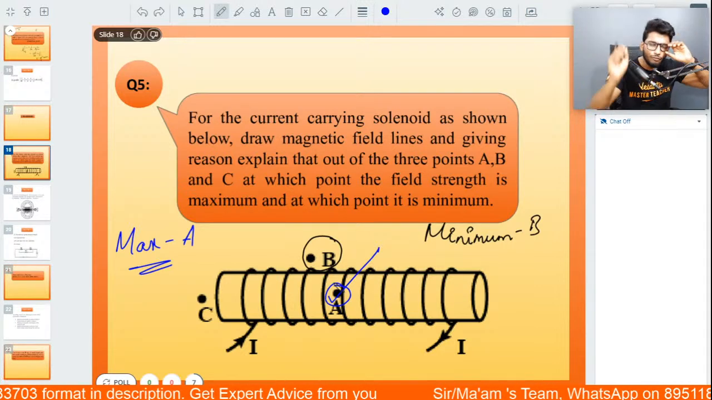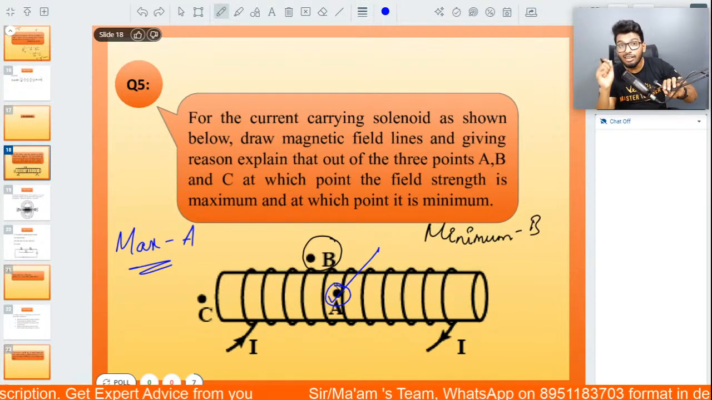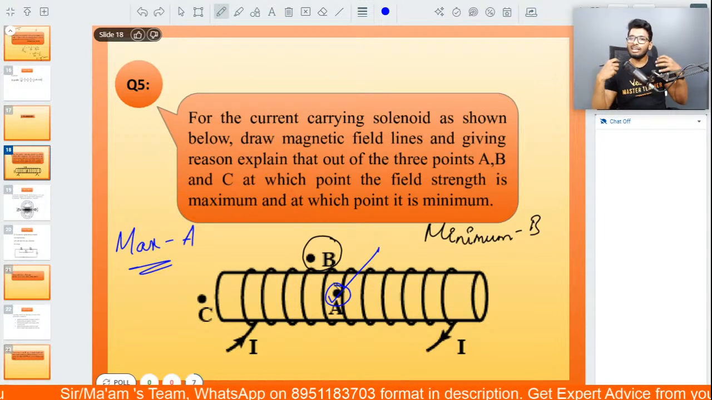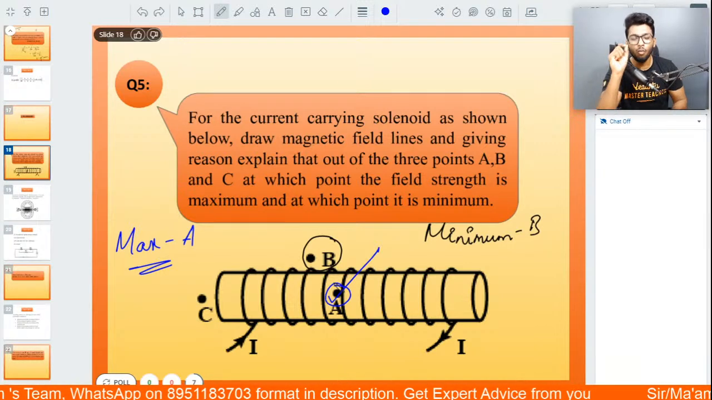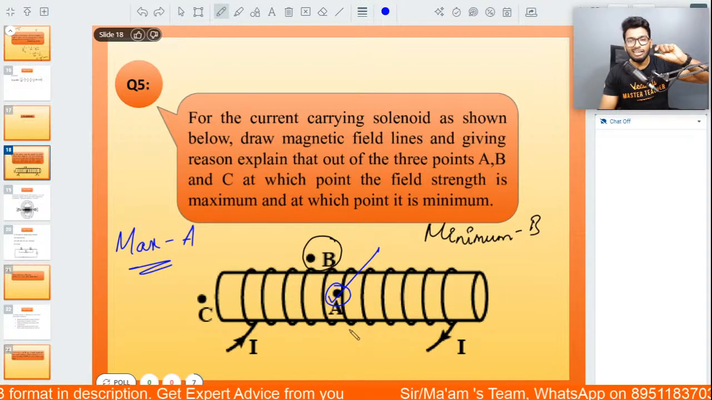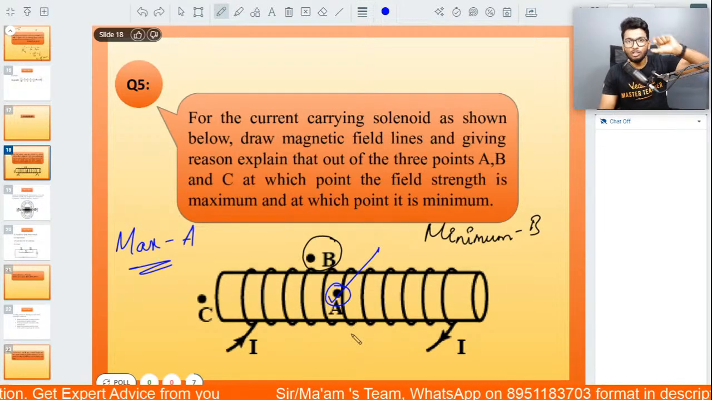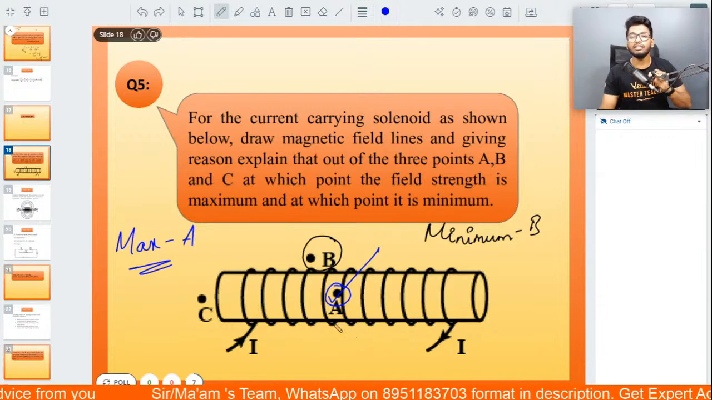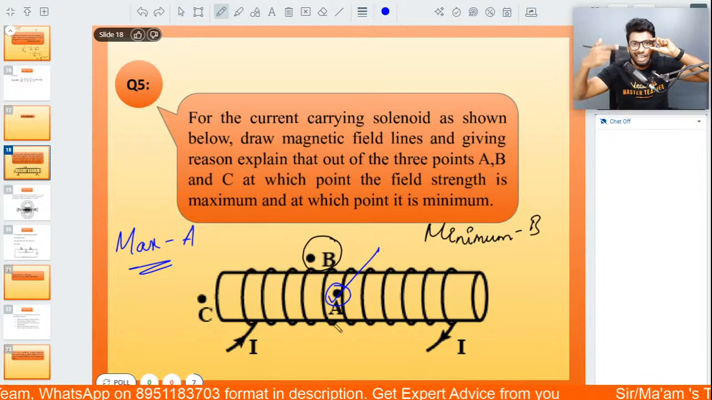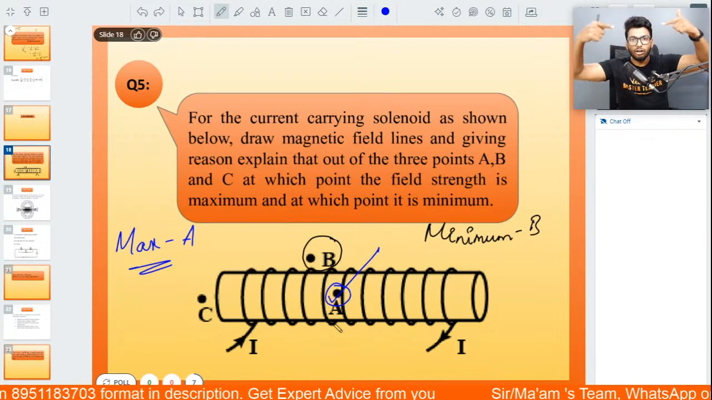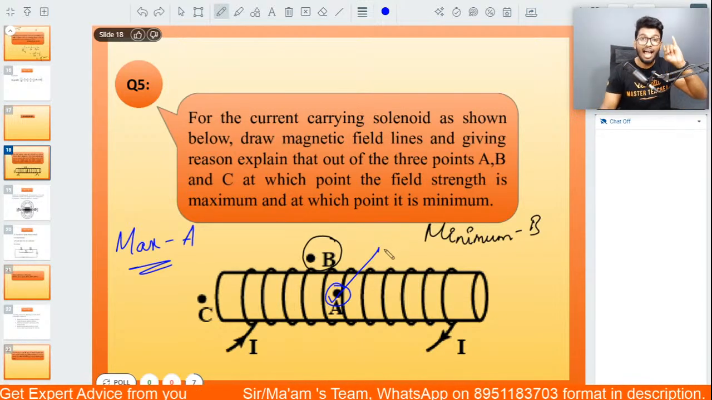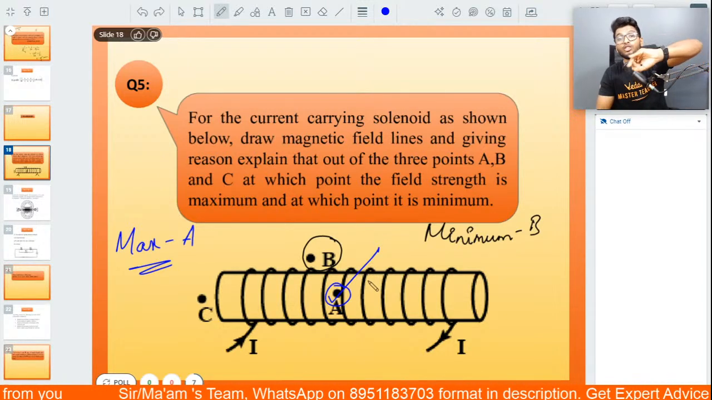If it is a subjective question where they have asked you to give a little bit more explanation, what I would suggest you to do is write that the magnetic field inside the solenoid is going to be the strongest. Why? Because the solenoid is hollow in nature. And inside this hollow cylinder or hollow structure, the magnetic field is going to be uniform and also very, very strong.